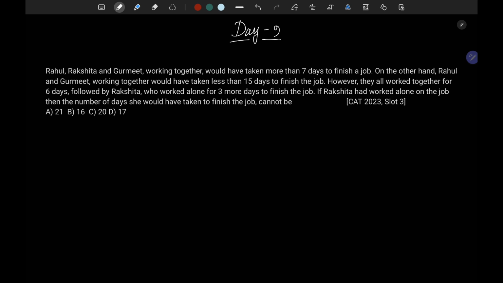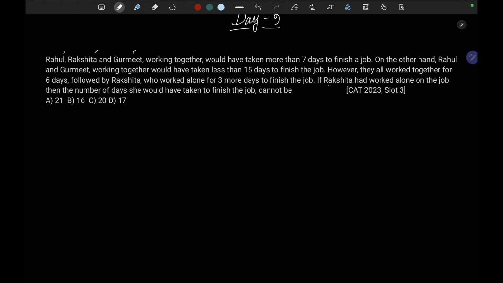Three persons A, B and C, working together, would have taken more than 7 days to finish a job. On the other hand, X and Y working together would have taken less than 15 days to finish that same job. However, they all worked together for 6 days, followed by person Y who worked alone for 3 more days to finish the job. Now, if Y alone had worked on that same job, what is the number of days she would have taken to finish the job that cannot be?